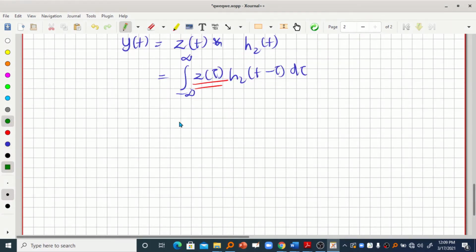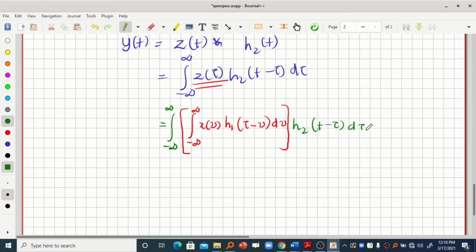Now if we substitute for z of tau, we can write the equation as integral minus infinity to plus infinity, I am going to open a bracket to write the z of tau equation, that is minus infinity to plus infinity x of v into h1 of tau minus v dv. So this is the expression for z tau, because z tau is the convolved output of the first system, right? So I have to represent it in terms of another convolution integral, and the remaining terms will be there, that is h2 of t minus tau into d tau.